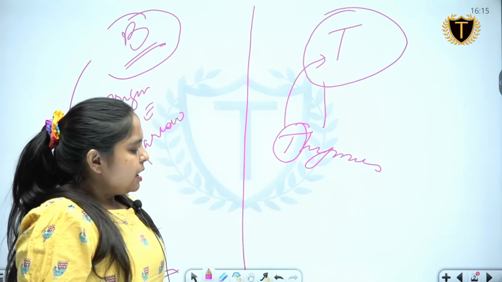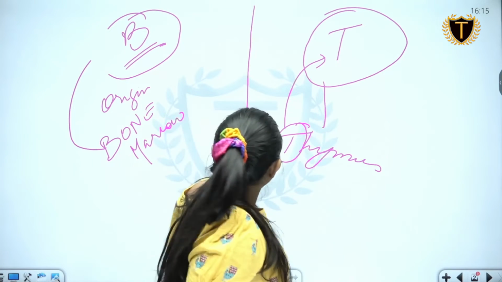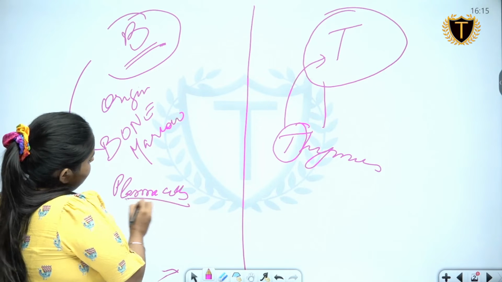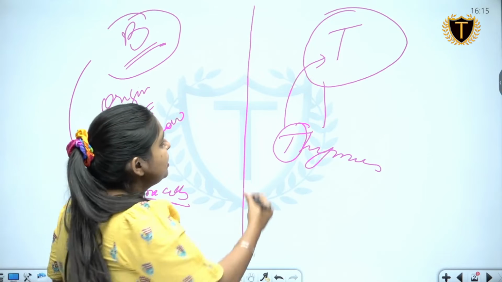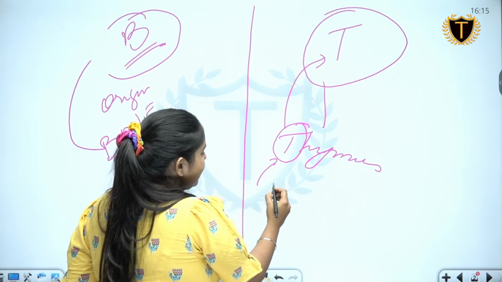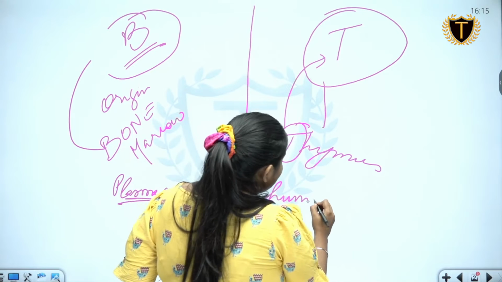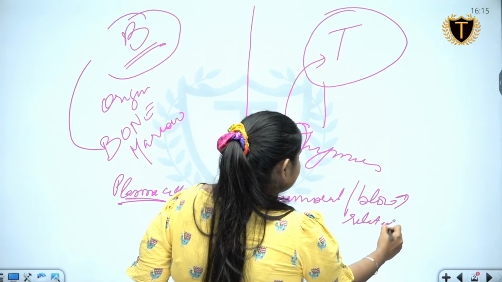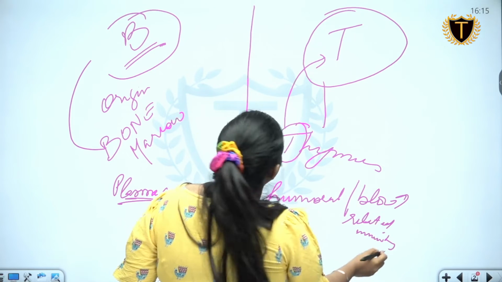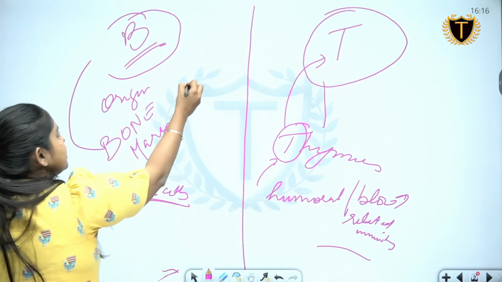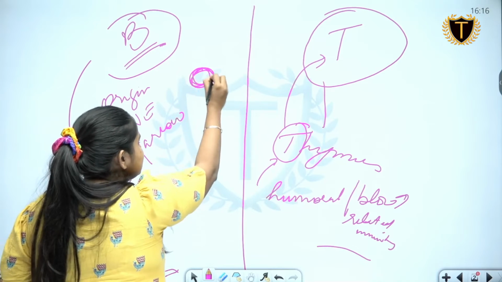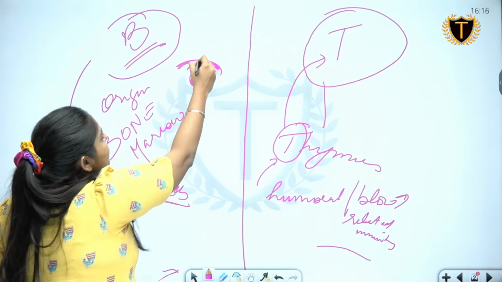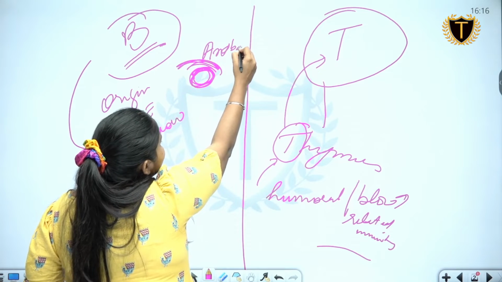Coming back to B cells, they are actually plasma cells. They are present in the plasma. These actually have some roles in humoral or blood related immunity. So basically B cells are plasma cells and they have a coating upon them, which is an antibody.